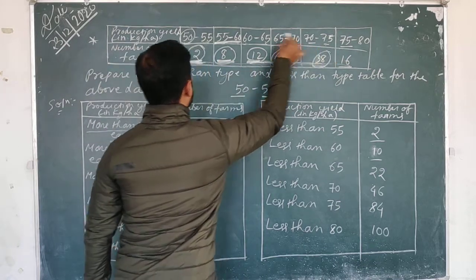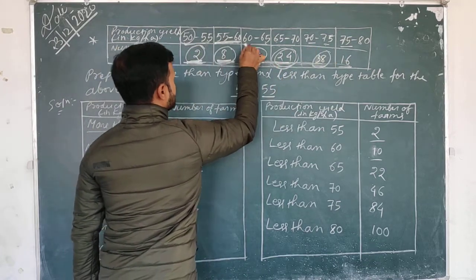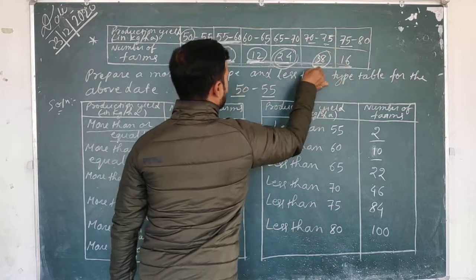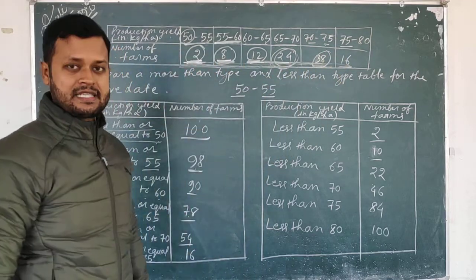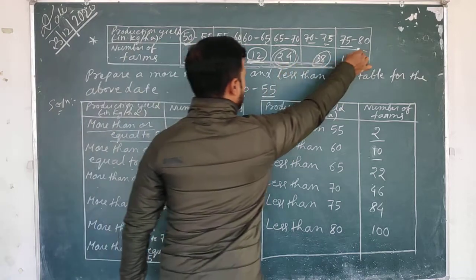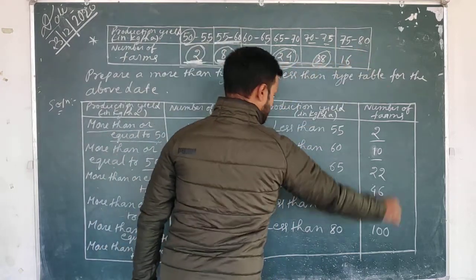Because less than 70 means what? This also, all will come from here to here, isn't it? In less than 75, you will add all. And when I say less than 80, that means all I have to add. So this will be 80.